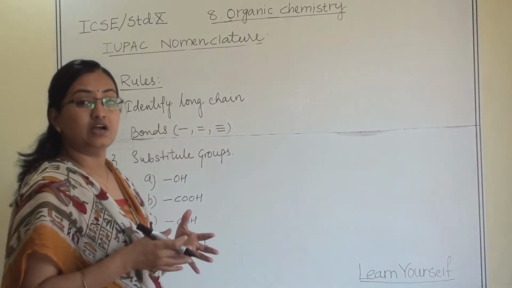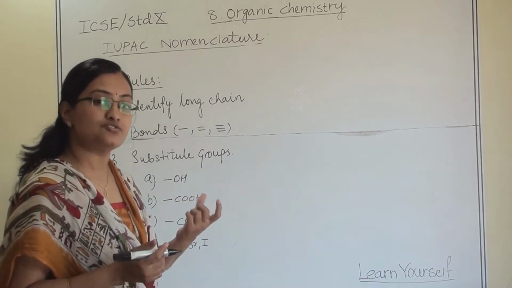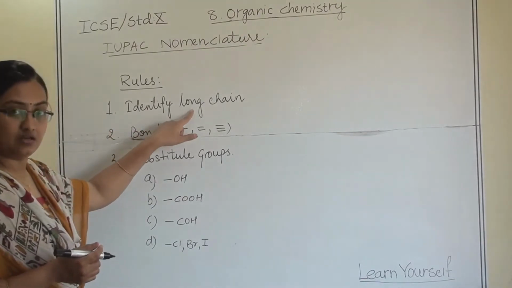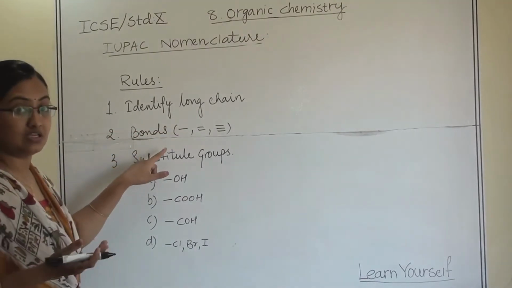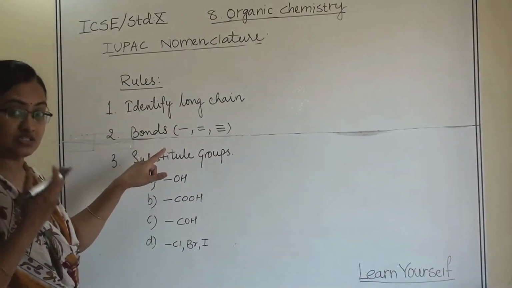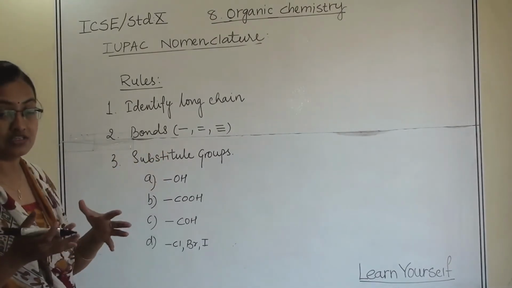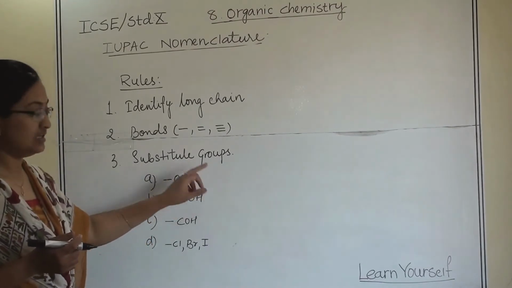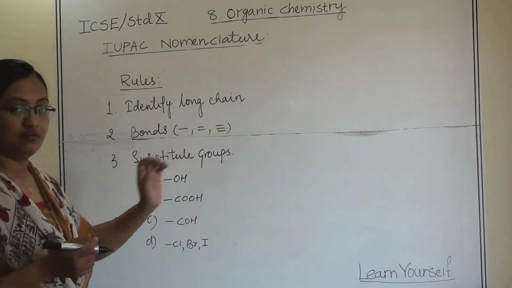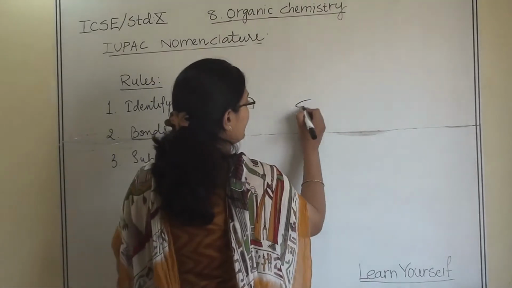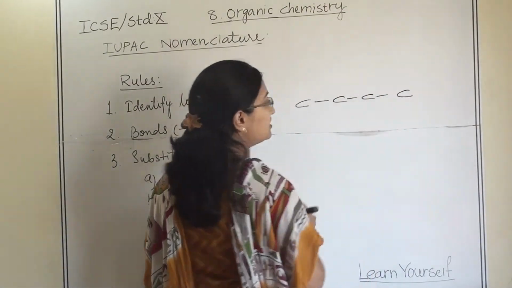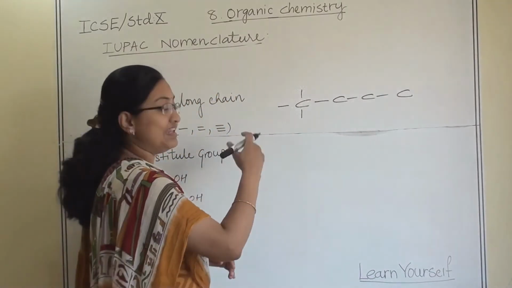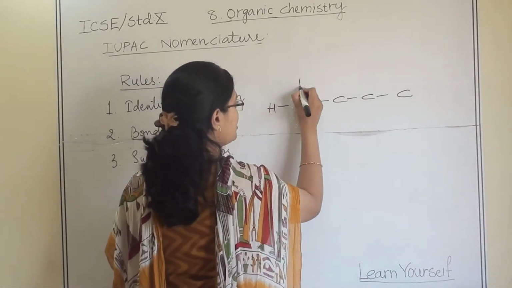Let us understand how to give a name to any organic structure. So there are three basic rules. First, identify the long chain. Second, you have to see whether this chain is single bonded, whether any double bond is there or any triple bond is there. Then substituent groups are there. These are the new things we will understand. So for example, let us take this chain. In this, let us fill the valency of carbon with hydrogen atoms.